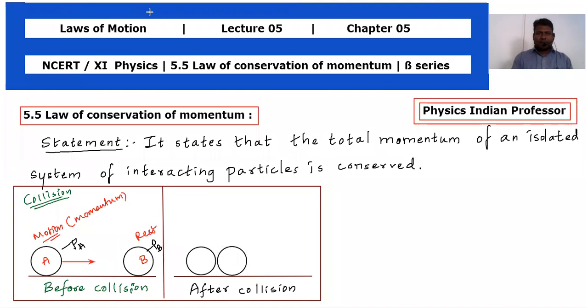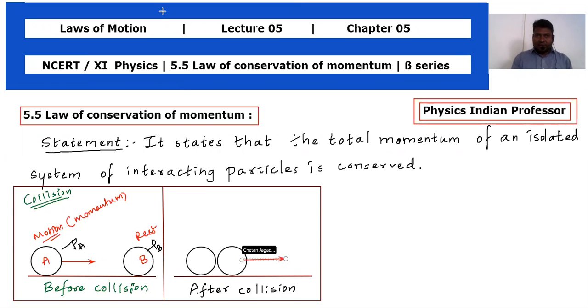What will happen? So definitely you are going to show the motion of these two bodies. Let's do one thing. The red arrow mark I'm going to use with body B, which I showed for body A in the before collision scenario.